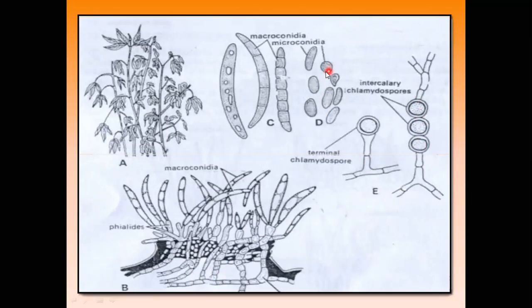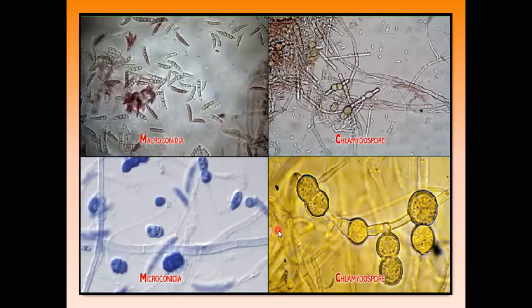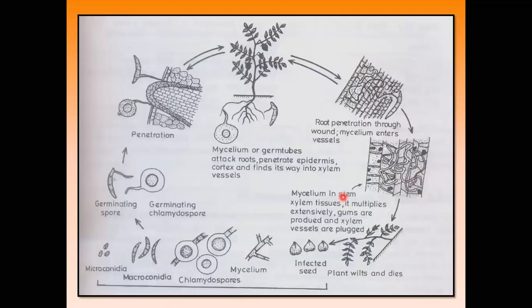This is the microconidia, this is the macroconidia, and this is the sporodochia, the fruiting bodies. These are the spores or structures seen particularly in cultures of Fusarium.